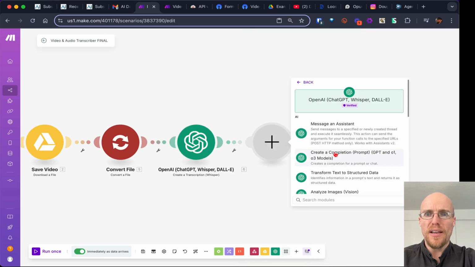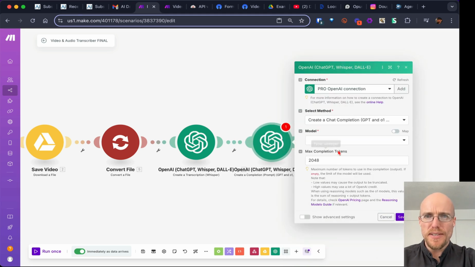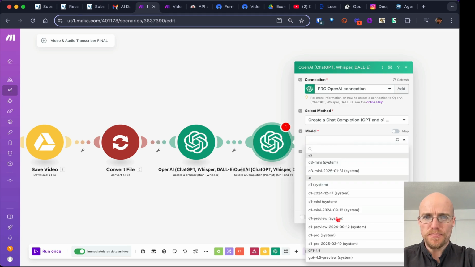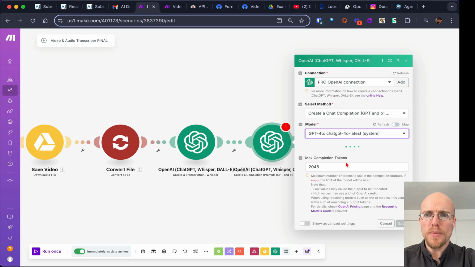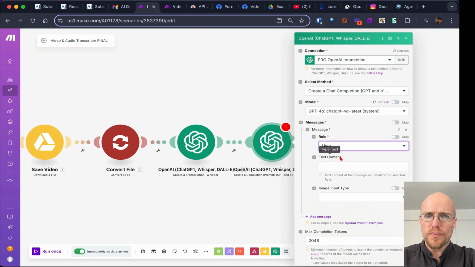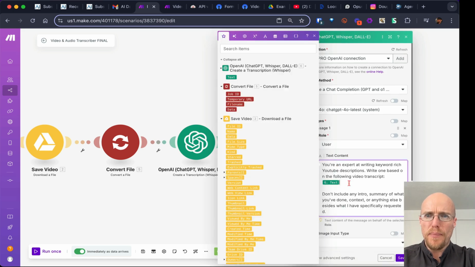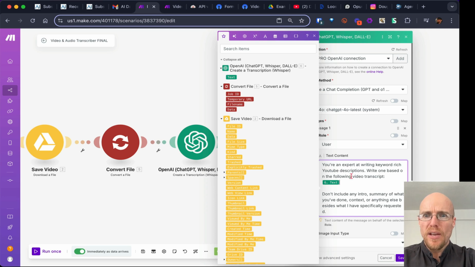Go to OpenAI, create a completion. You'd think it would be messaging assistant, but that's a different thing for another time. Okay, all the usual stuff. And this will be cool because I'll get to show you that this did stay linked. If this wasn't linked, it would be outlined, and then you could just delete it and get it like that.